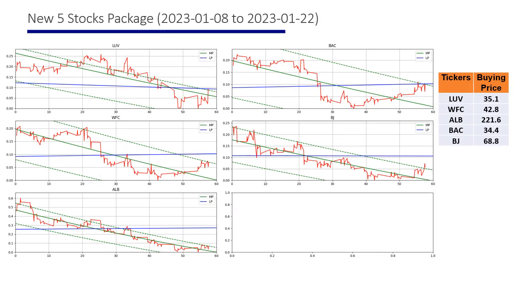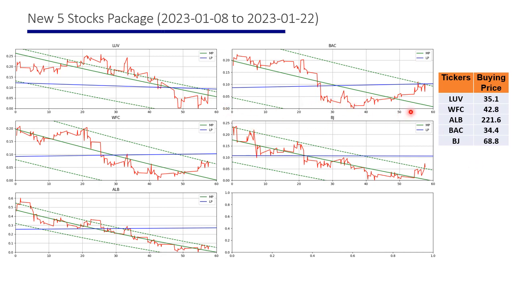Now let's check the new package for the next 2 weeks. I will first show the 5 stocks package and then the 8 stocks package. This is the 5 stocks package, which has been selected with this technical analysis and machine learning tool for a duration of 2 weeks. These are the tickers of the stocks in this package, and these are the prices. Buying price means the market close price on Friday afternoon.